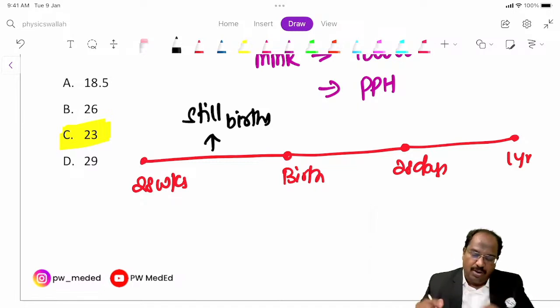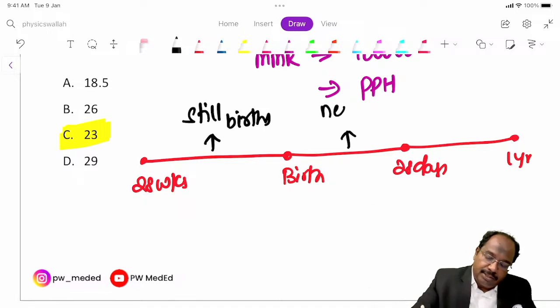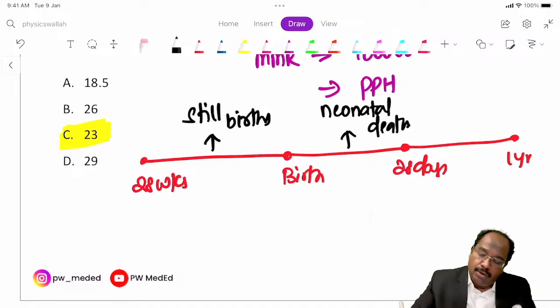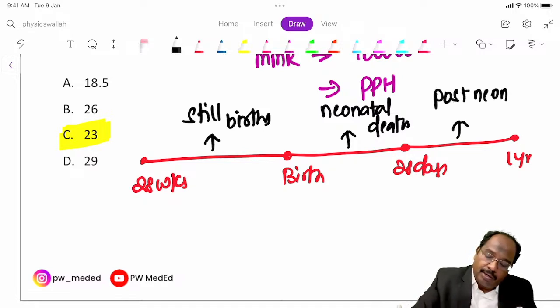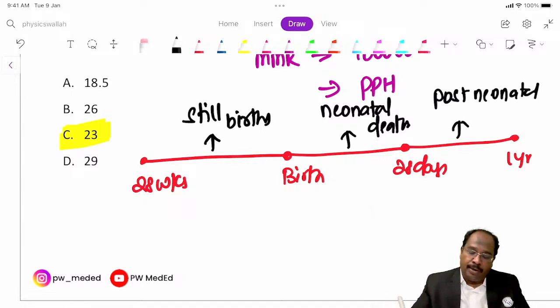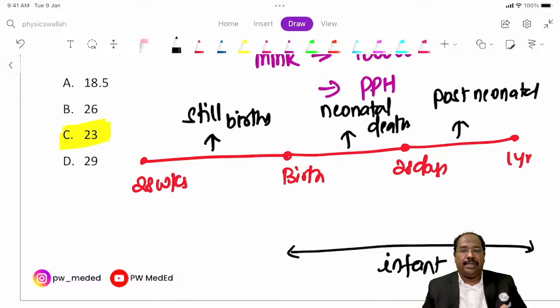Now, 0 to 28 days, if any deaths happen, these are neonatal deaths. 29 days to 1 year, we call it post-neonatal. 0 to 1 year, this whole period is infant, that is neonatal and post-neonatal, that is infant deaths.